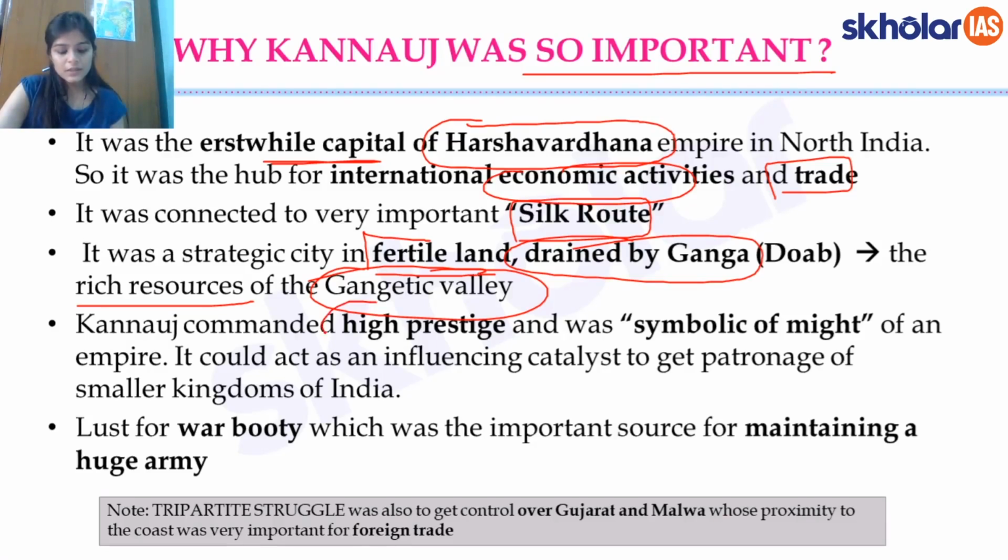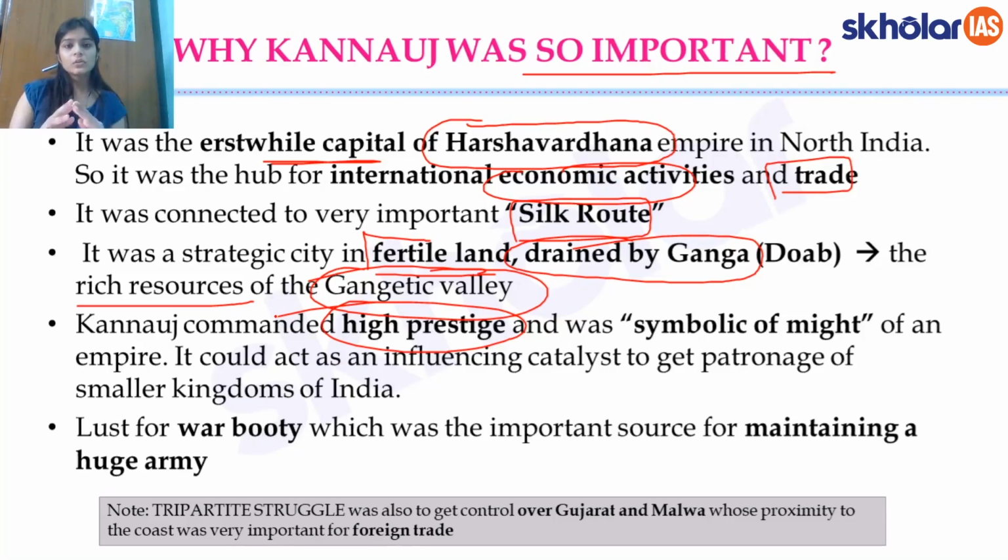Now, these are the three points, and the fourth point is the prestige. So you see, I said at the outset that Kannauj basically took over from Patliputra as the political nerve center of North India, and it became a center of high prestige and might. It was a symbol of might for everyone in North India.